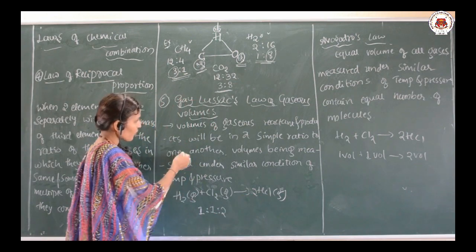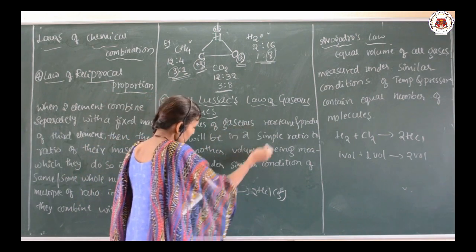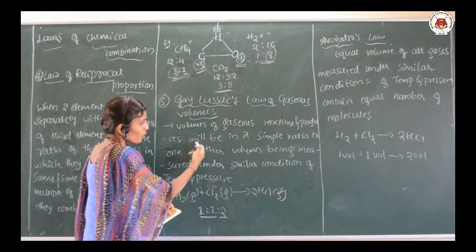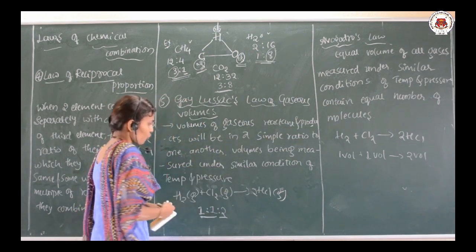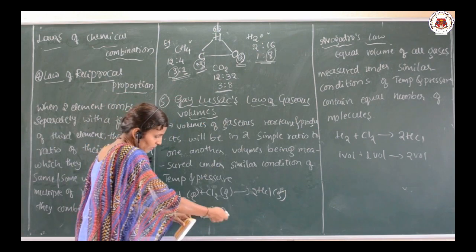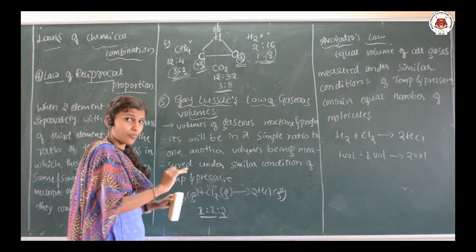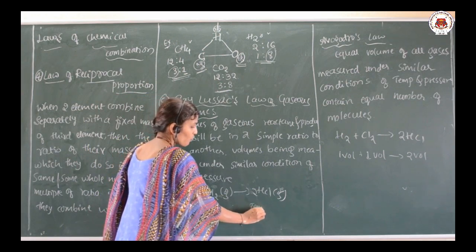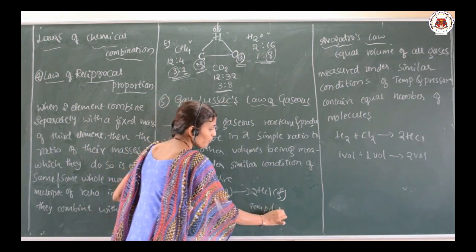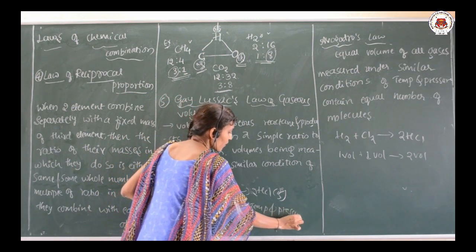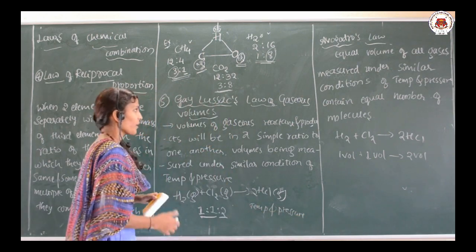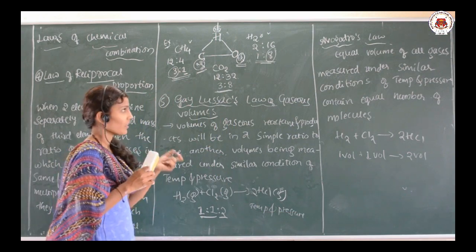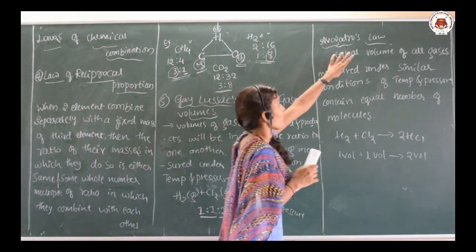So what is the statement? Volumes of the gaseous reactants and products will be in a simple ratio to one another when the volumes are being measured under similar conditions of temperature and pressure. So this is how we can explain Gay-Lussac's law of gaseous volumes. And the next one is Avogadro's law.